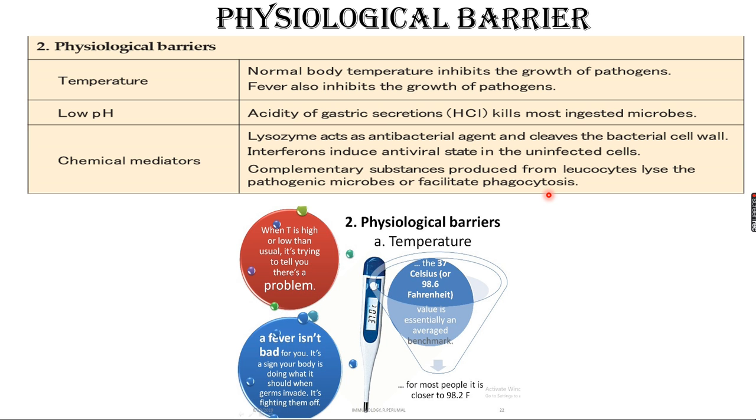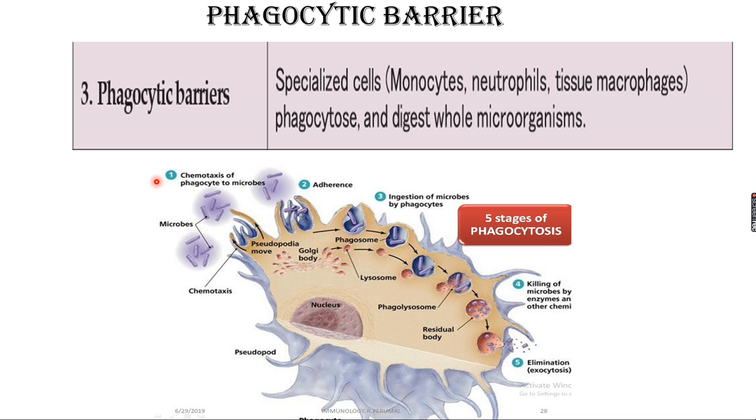So what did we see as the second barrier? Physiological barrier: one is temperature, another one is low pH, third one is chemical mediators. Now the third, phagocytic barrier. What did I say phagocytic means? Cell eating. Germs enter into your body. Your body's immune system can engulf them. Engulf means it swallows them whole, the pathogens, bacteria, virus, just swallows them whole.